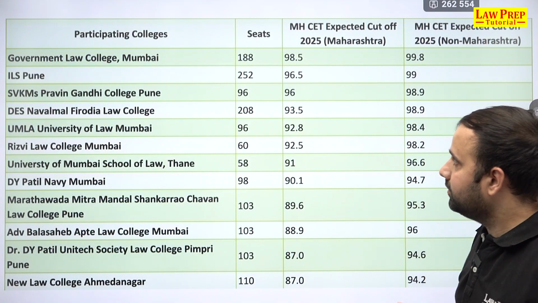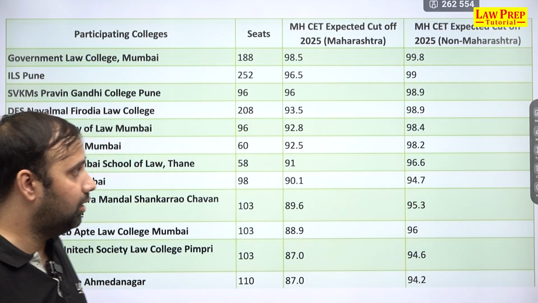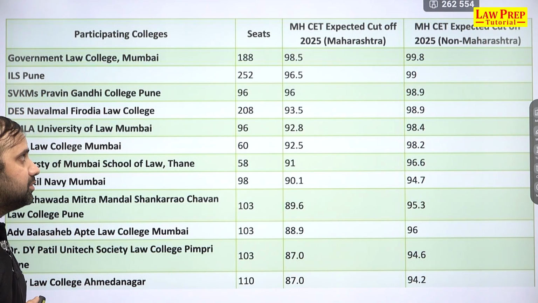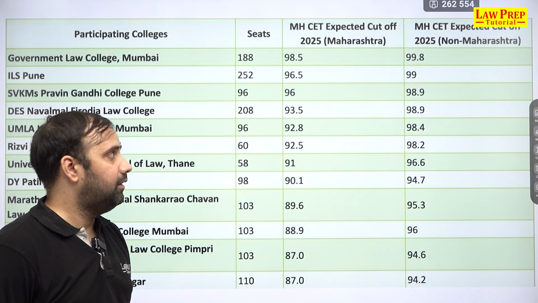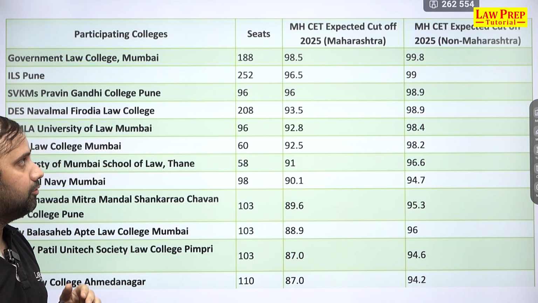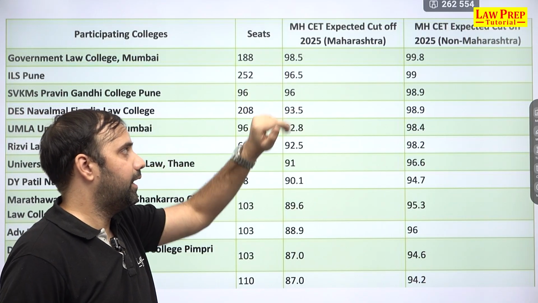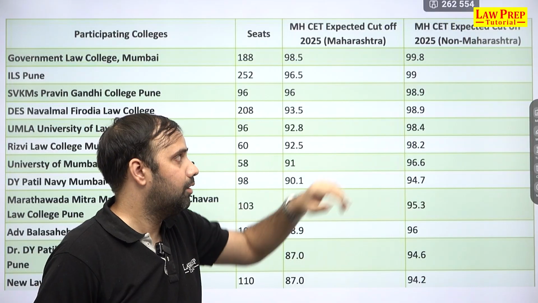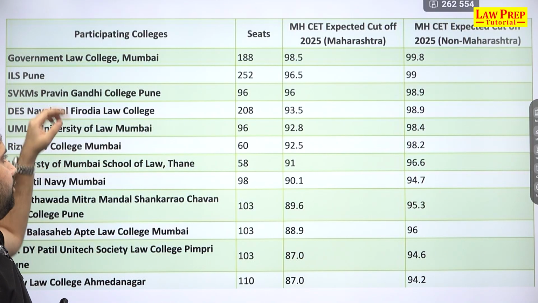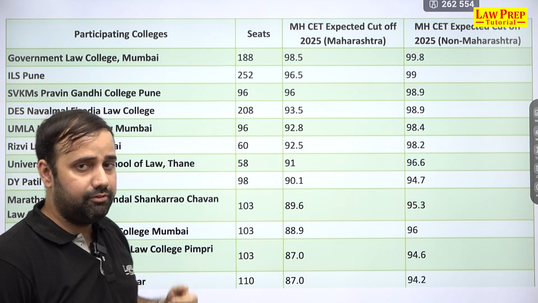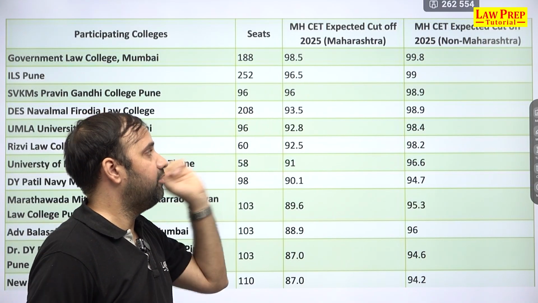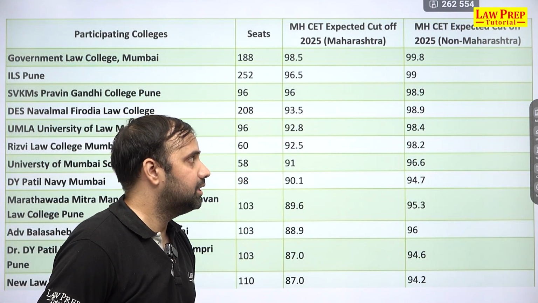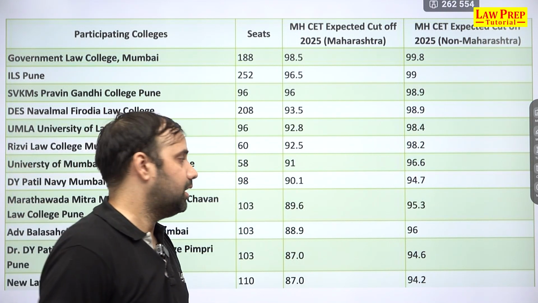And this is what the idea looks like, or this is what the statistics look like for the current year. Like for Government Law College, GLC Mumbai, the most premium and the most famous one, with 188 seats, the expected cutoff for students from Maharashtra is somewhere around 98.5. And non-Maharashtra candidates can expect the cutoff to go to somewhere around 99.8. Again, for ILS Pune you have 252 seats, out of which 96.5 percentile is what Maharashtra students probably need, and 99% could be the probable cutoff for non-Maharashtra students.